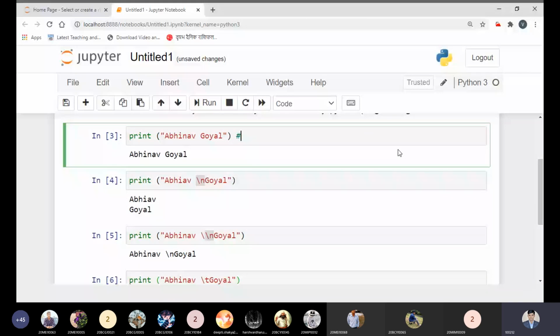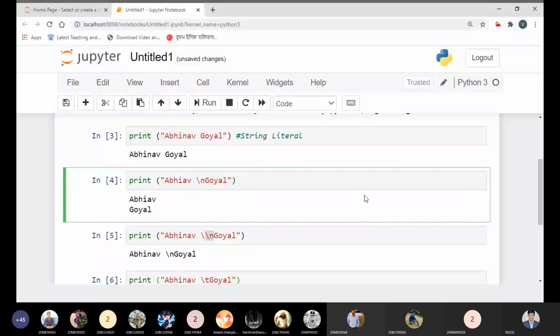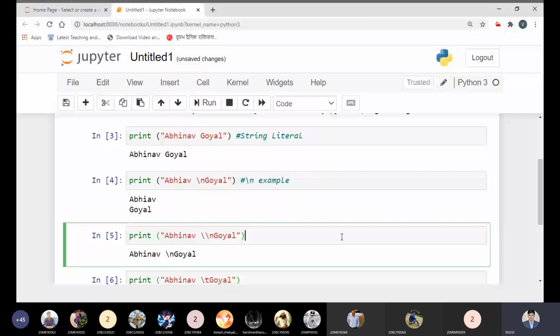So here we have the string literal example, and we have the escape sequence. I just write this example here in a simple way so you can understand. Here I can write escape sequence.